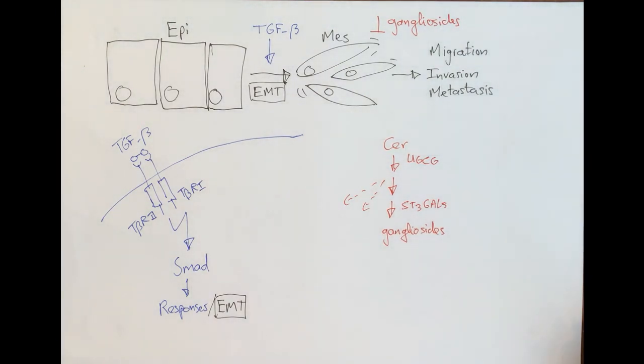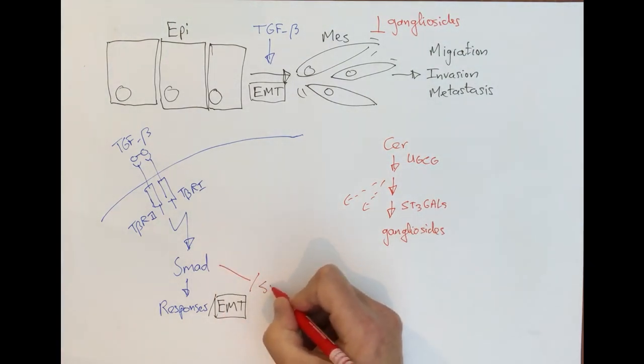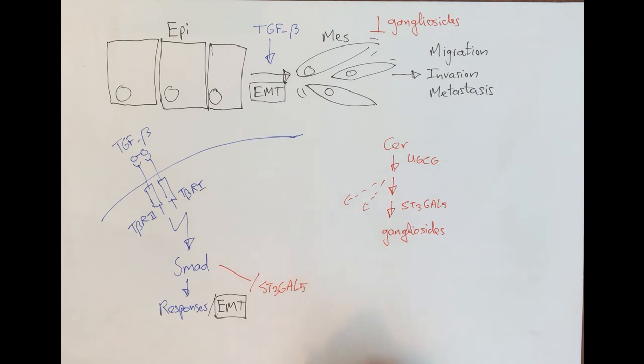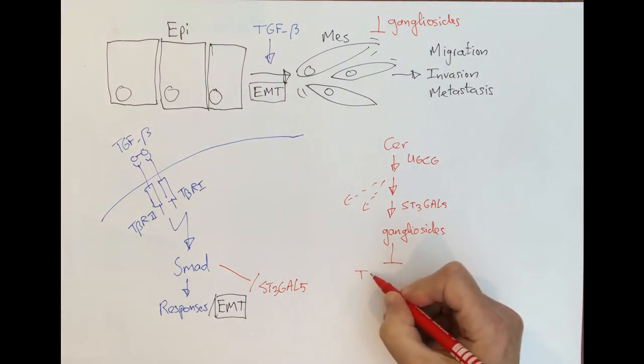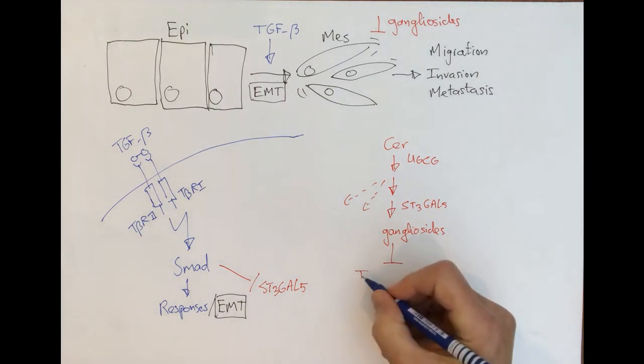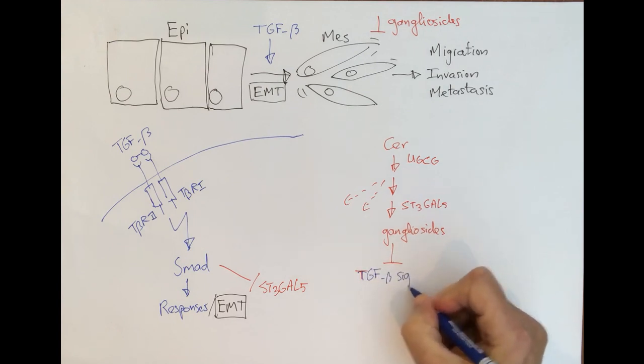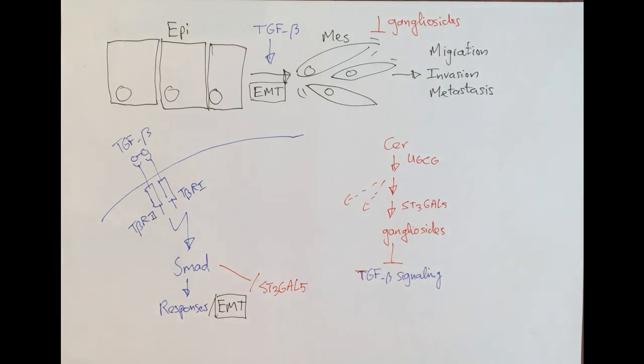We found that TGF-β decreases ST3GAL5 expression, providing an explanation why we see that in response to TGF-β, the ST3GAL5-catalyzed gangliosides are decreased. These findings made us look at the possible functional role of these ganglioside changes in TGF-β